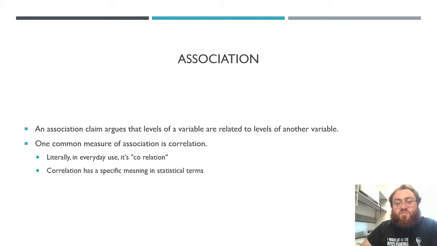People with more expensive cars are less likely to stop at a four-way stop sign. Romantic partners who express gratitude are more likely to stay together for longer periods of time. These are association claims. Association claims are claims that one variable is related in some way to another variable.